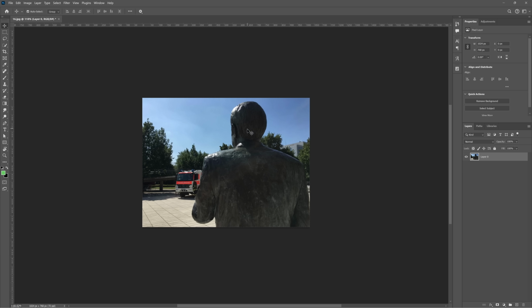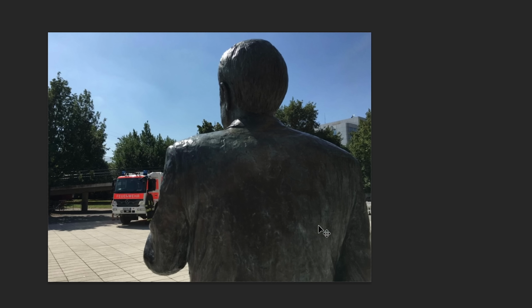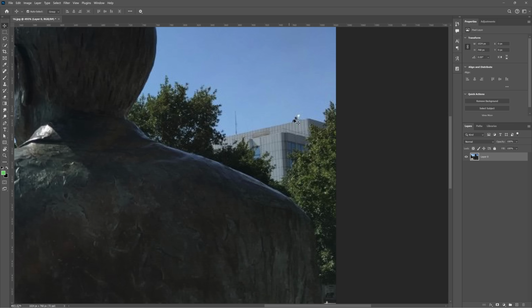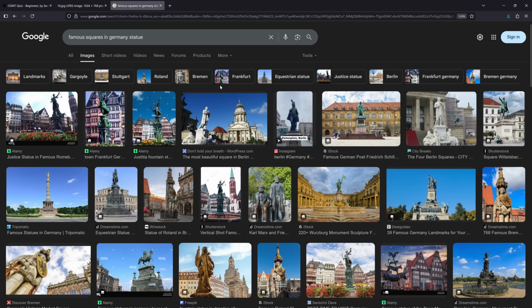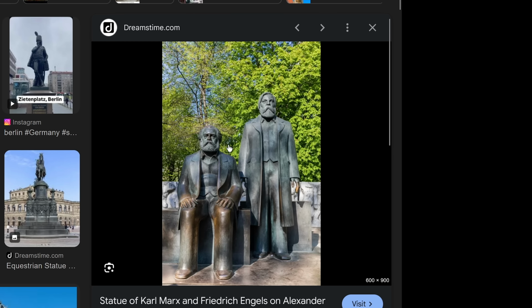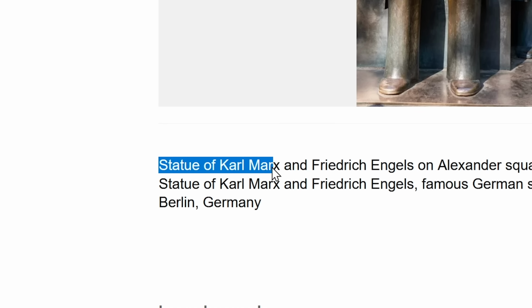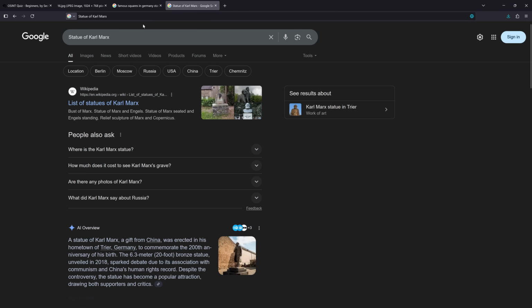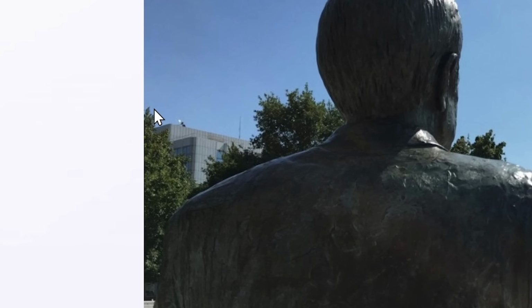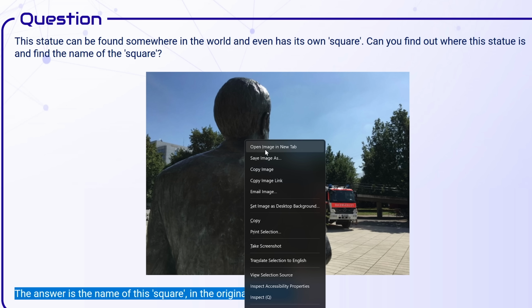Right, we're looking for a guy, and it looks to be quite an old statue by this building right here. I'm assuming that this is a city, or at least not a village. Oh, wait, could this be one of them? Statue of Karl Marx. I'm not sure it's him though. Can I use reverse image search? What if I look for that building somehow? Or maybe just this whole statue?